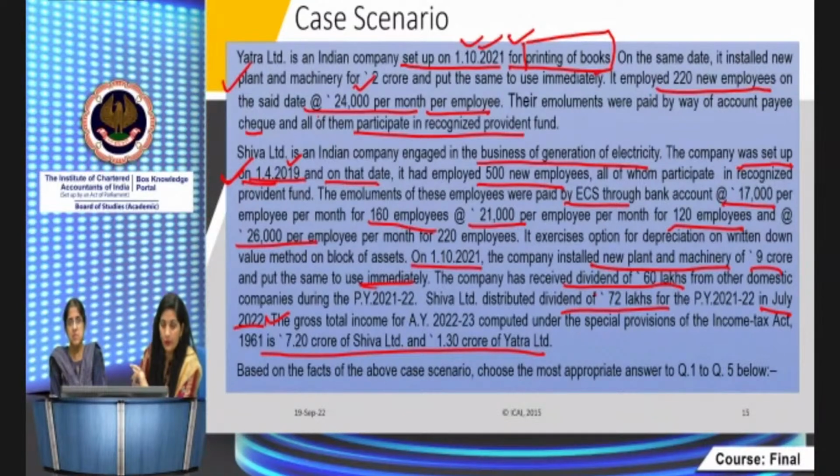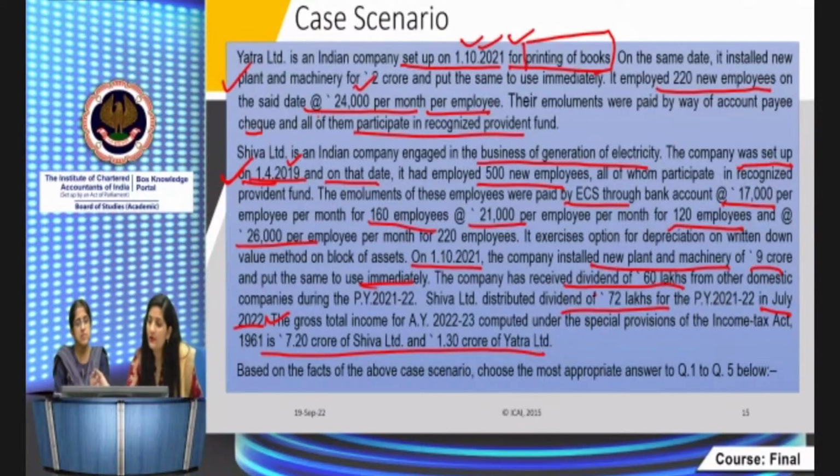This is 21-22, so 30% of those emolument costs incurred in the first year would be allowable as deduction this year. Only the emoluments count. If the emoluments do not exceed 25,000, then those employees' cost will be included. If the employees participate in the recognized provident fund, that is included. These are the two things for this purpose.